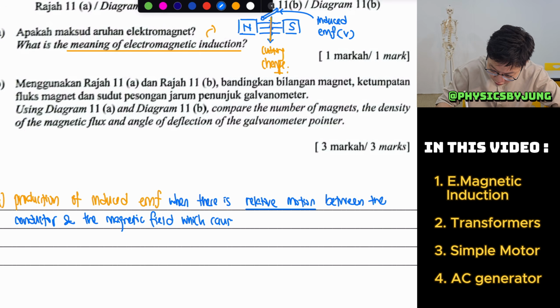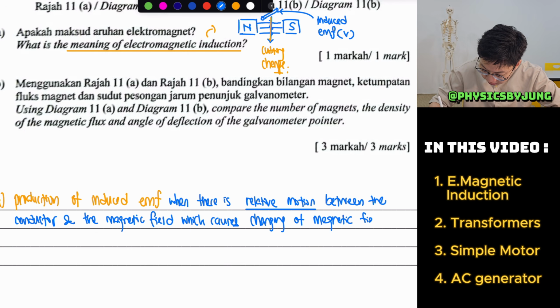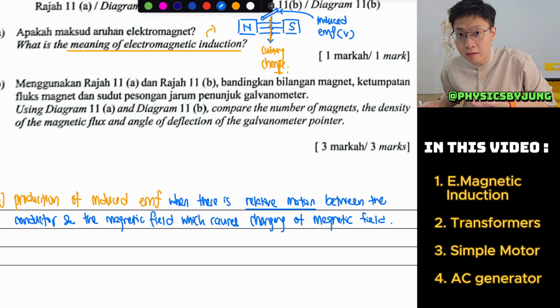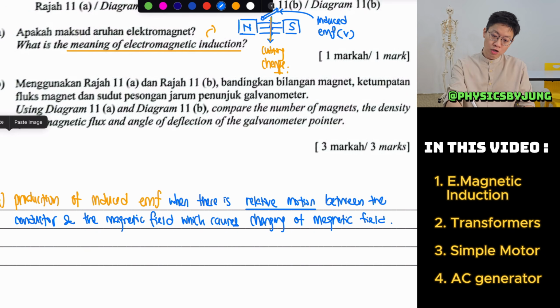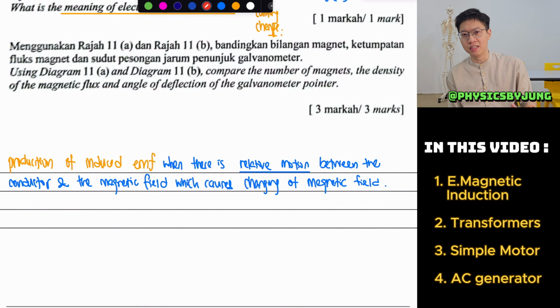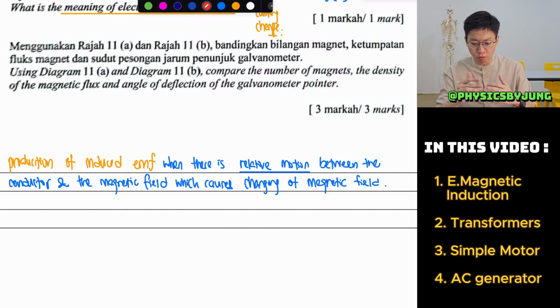which causes changing of magnetic field, or also known as resulting in cutting of magnetic field. Last time this definition could be much shorter, but nowadays in the textbook, because they add this part, the relative motion between the conductor and the magnetic field, a lot of answer schemes tend to leave out this part. But if you check the state paper answer scheme, they have already officially added this part in. They updated the definition already.